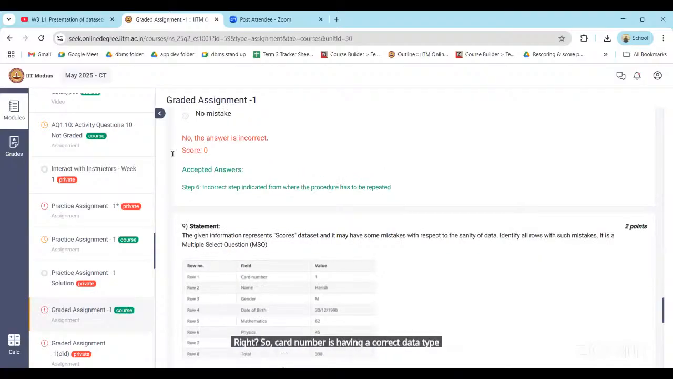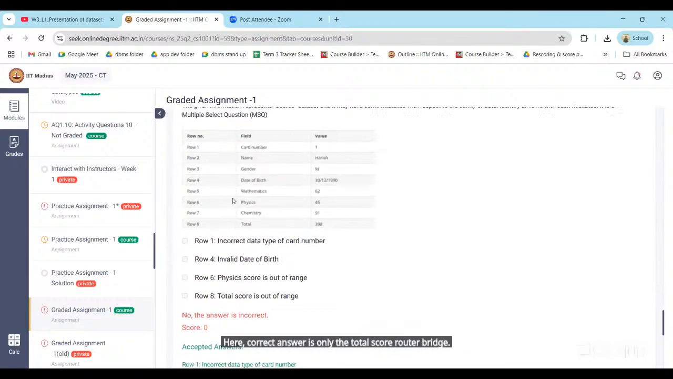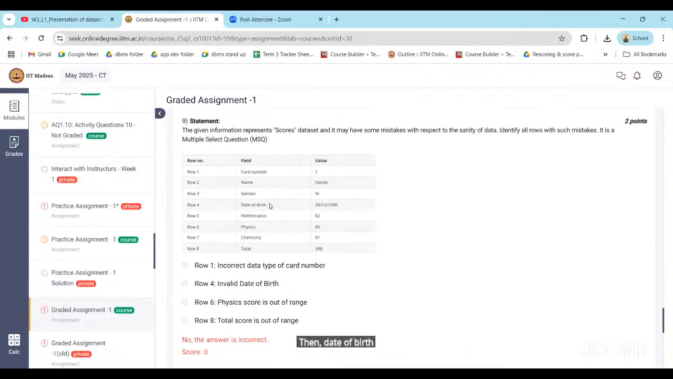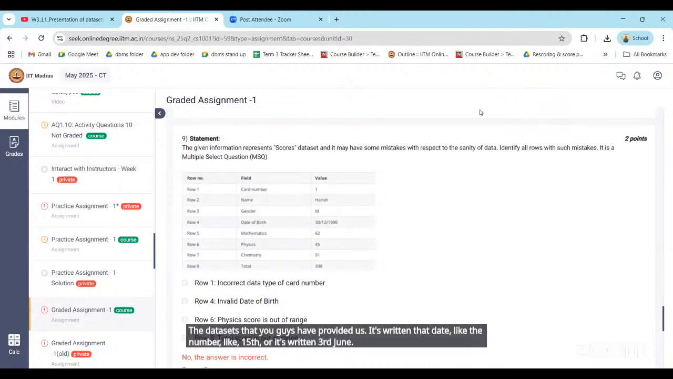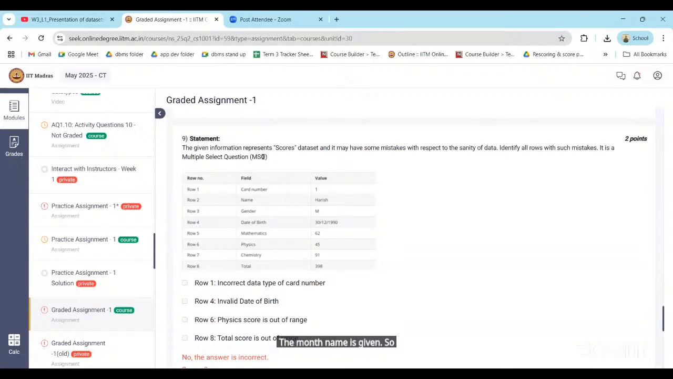If you look at the cards also, can you tell the correct answer for that? Sir, how do we get to know the total score out of which we got the marks? Then date of birth also, because with respect to the sanity of data, the data sets that you have provided us, it's written the date, like the 15th, or it's written 3rd June, and the month name is given. So we cannot write in YYMMDD format at all. Either we should mention a date format here in the question itself, or we should follow the data set. So don't worry, everyone will get marks for this particular question.